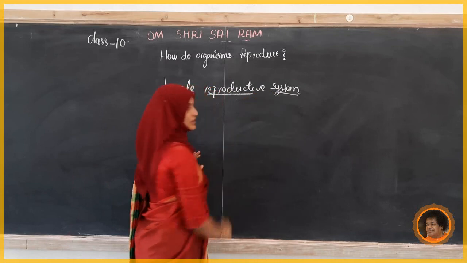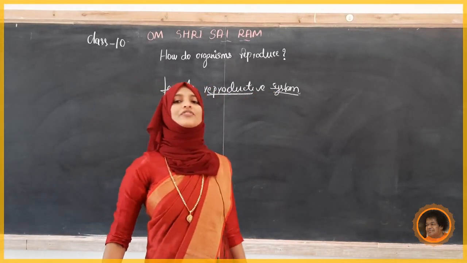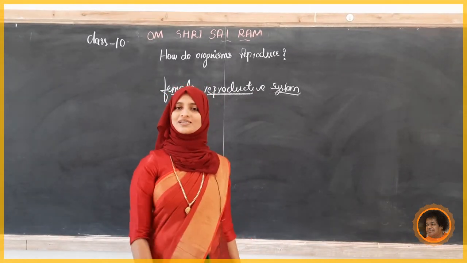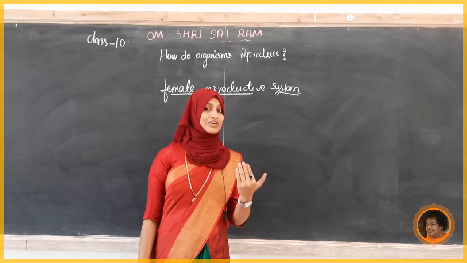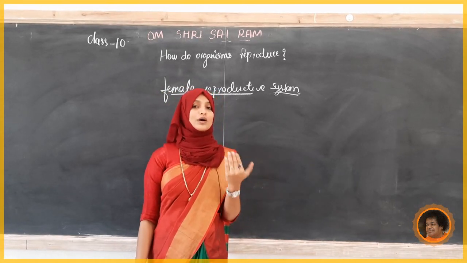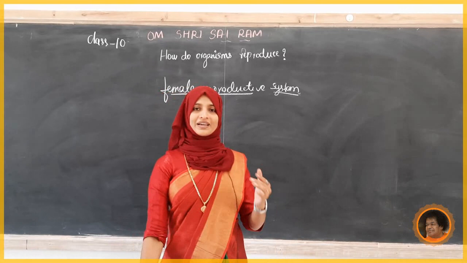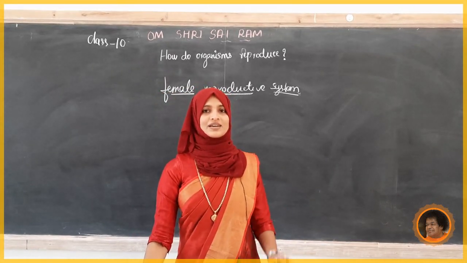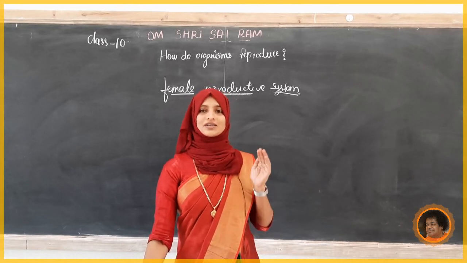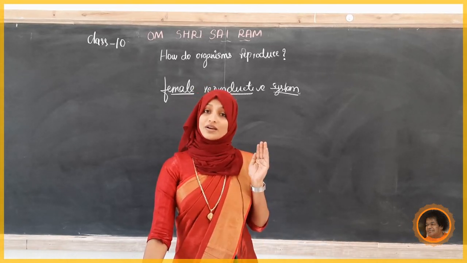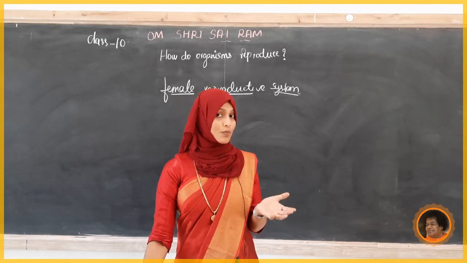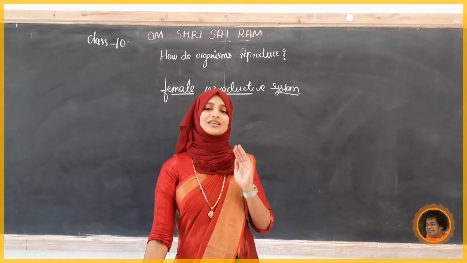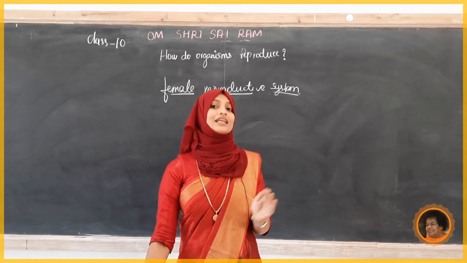Just tell me, students, what you know about the female reproductive system. Do you know any parts? We know that females have different reproductive parts. They start from the ovary. There are two ovaries, and the oviduct, which is called the fallopian tube, and the uterus, which is also called the womb. Next is the vagina. We'll study these parts and their functions along with the diagram.